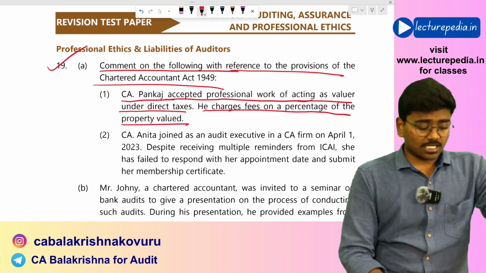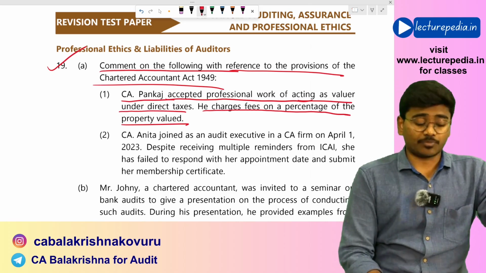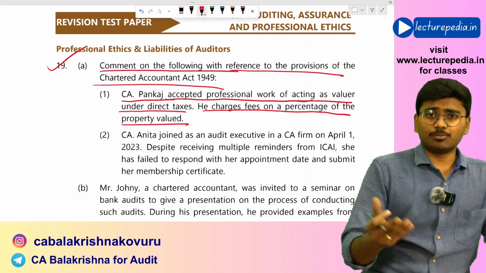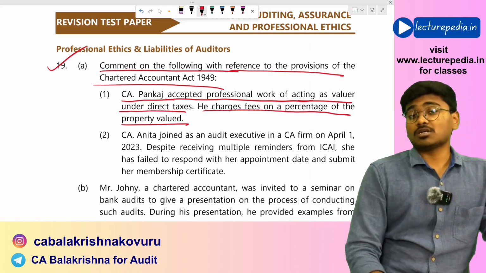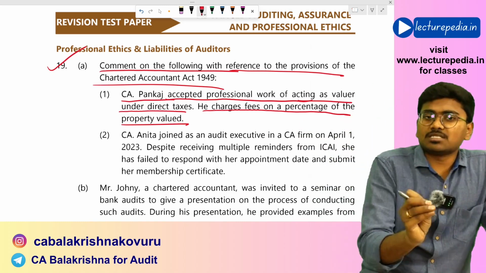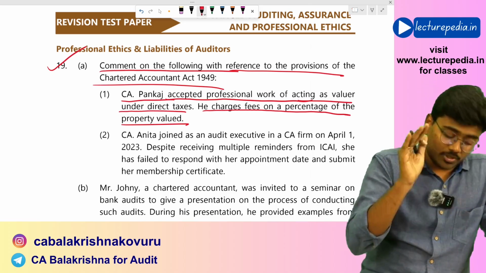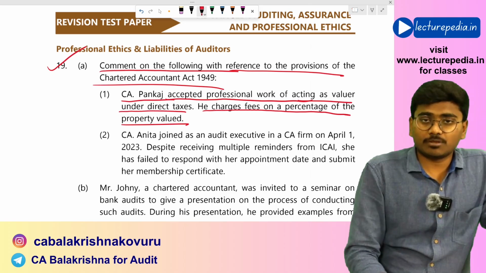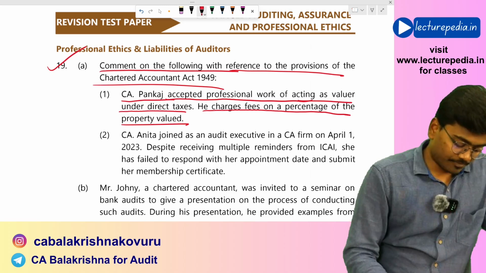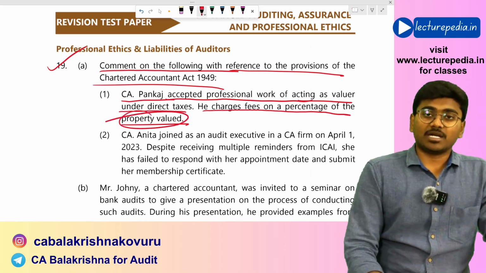See, generally a chartered accountant in practice will be deemed to be guilty of professional misconduct if he accepts or charges or offers to charge for any professional work fees which is based on a percentage basis or which is contingent upon future findings. This is as per clause 10 part 1 schedule 1. But however, there are certain exemptions that have been given by the council. One such exemption is, in case you have been appointed as a valuer, then you can charge fees based on a percentage of value of the property that you have valued.